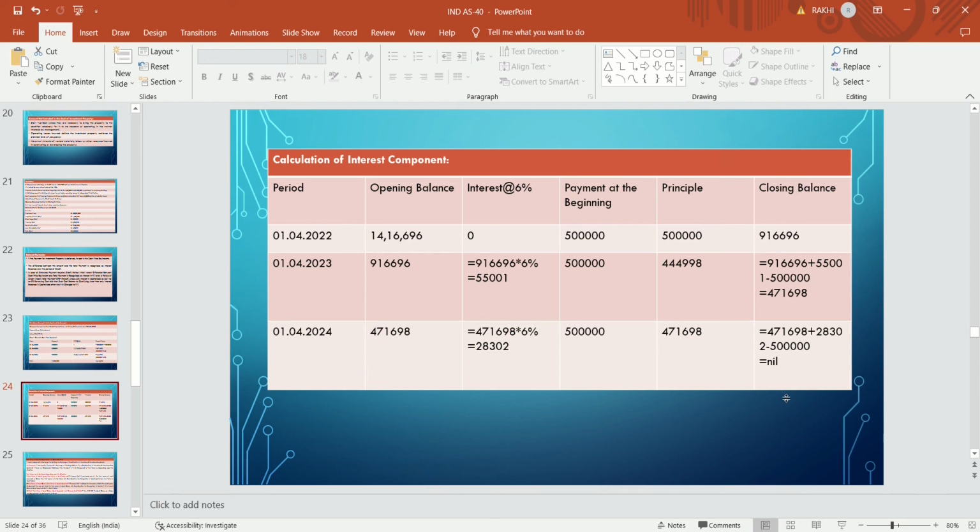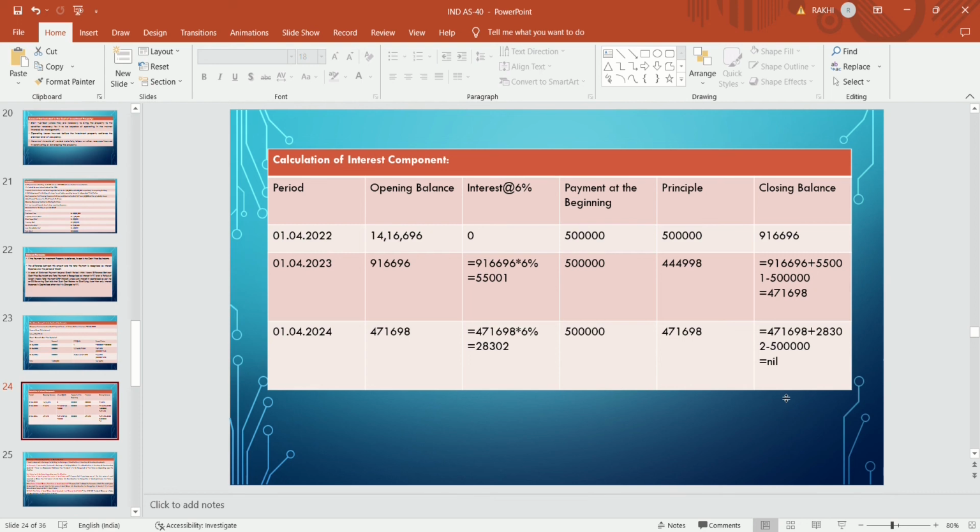On 1st April 2022, the opening balance of the asset is the actual cost of the asset, the cash equivalent, that is 14,16,696, which is the present value of the asset, on which the interest rate will be 6%. But at that time there is no interest in year 1, and the company makes a payment of 5 lakhs, and the principal amount is also 5 lakhs, and the differential amount will be 9 lakh 16,696.